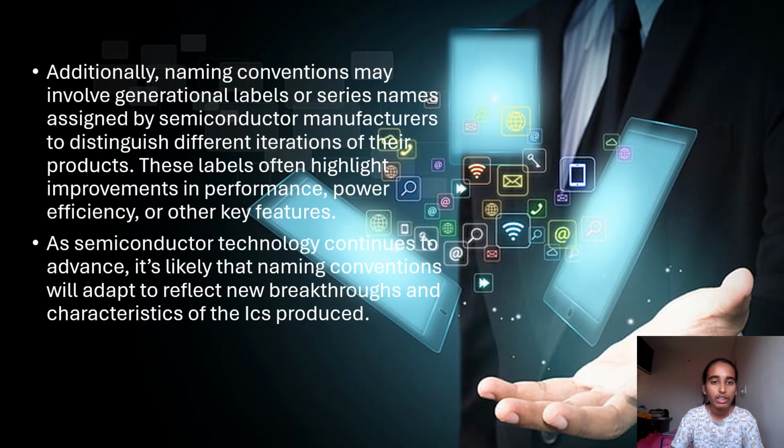Additionally, naming conventions may involve generational labels or series names assigned by semiconductor manufacturers to distinguish between iterations of their products. These labels often highlight improvements in performance, power efficiency, or other key features. As semiconductor technology continues to advance, the naming conventions will likely adapt to reflect new breakthroughs and characteristics